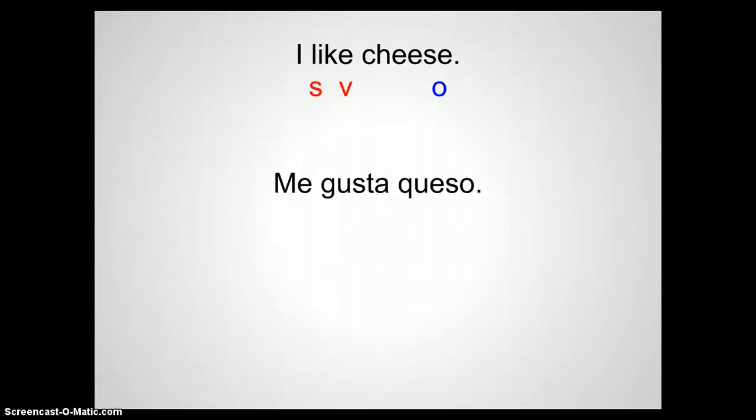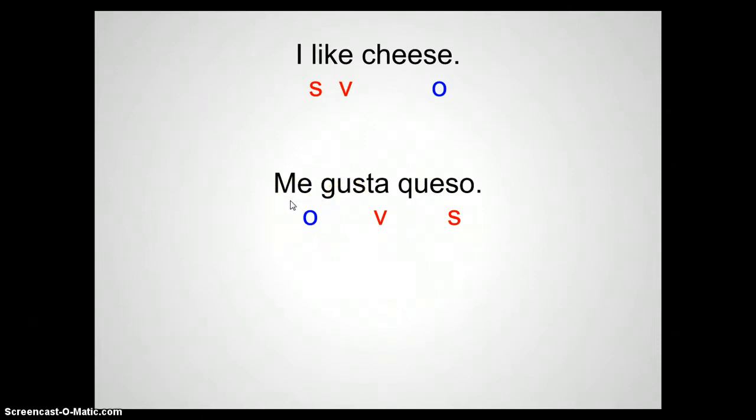But notice that me is not a subject pronoun. It's not yo, which is a subject pronoun. Me is an indirect object pronoun. So these are flipped around. The subject now becomes queso. The verb is gusta, and then we have me as an object. Why is that? It's because this literally translates to cheese is pleasing to me.